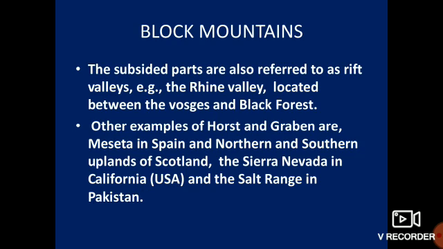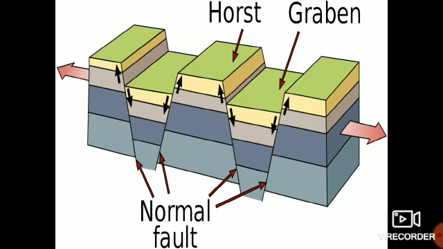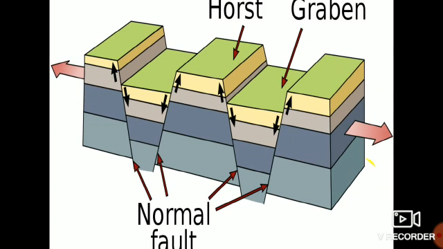The subsided parts are also referred to as rift valleys, like the Rhine Valley, located between the Vosges and the Black Forest. Other examples of horst and graben are the Meseta in Spain, the northern and southern uplands of Scotland, the Sierra Nevada in California, USA, and the Salt Range in Pakistan. So some block mountains are formed like this. This is your force, going this side.